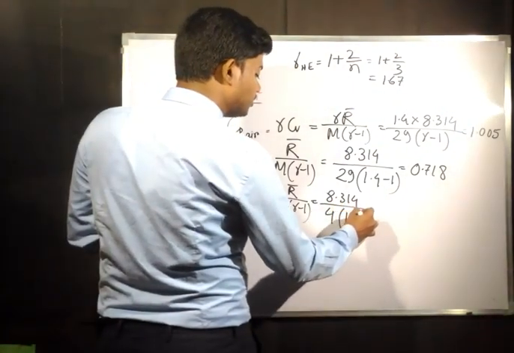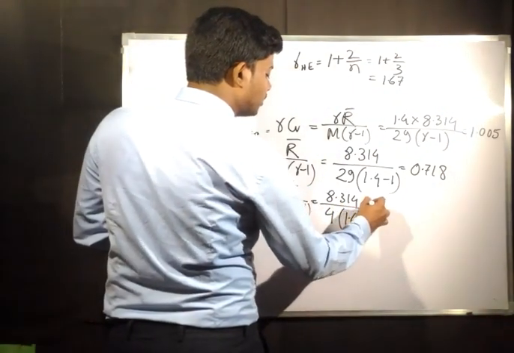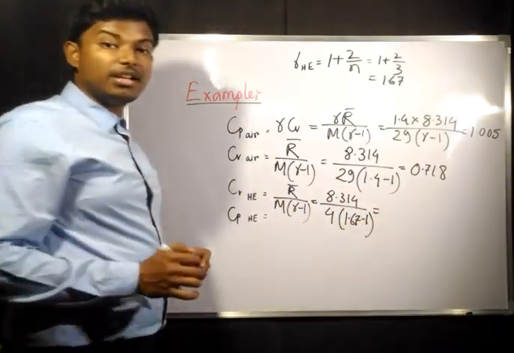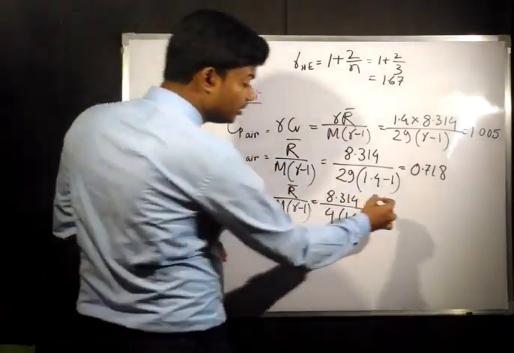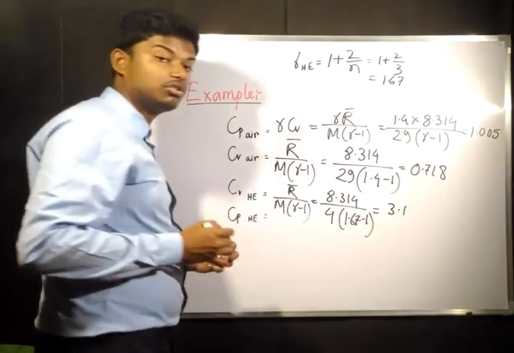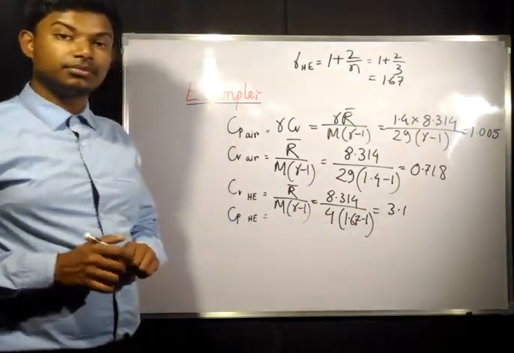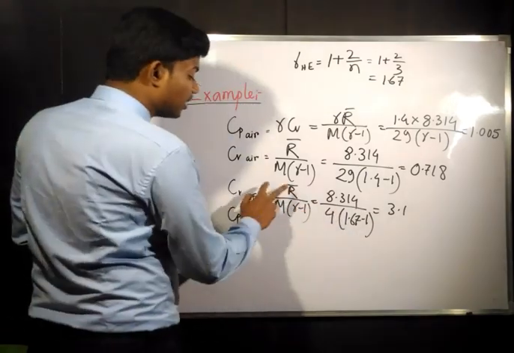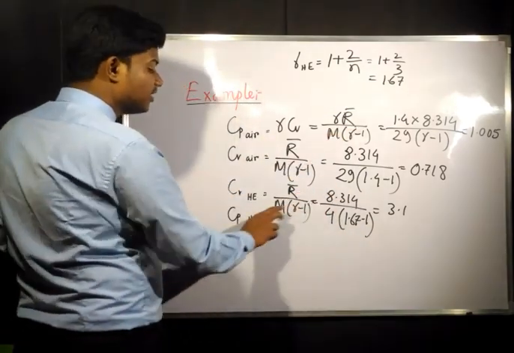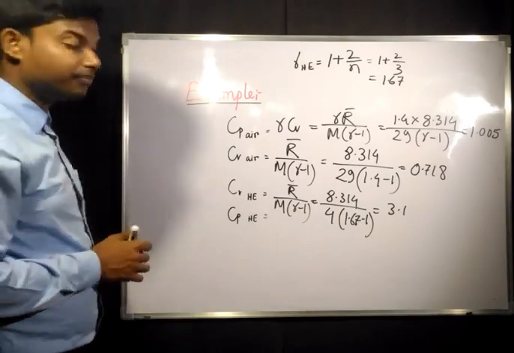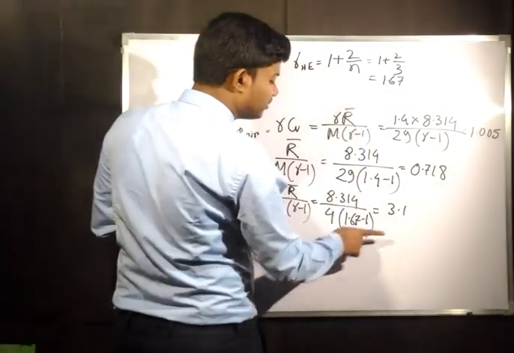In place of gamma you put 1.67 minus 1. Now the Cv value will be 3.1 kilojoule per kg Kelvin. This will be Cv of helium. R dash is common for all the gases, the molecular weight of helium is 4, and gamma we have found out as 1.67 minus 1.